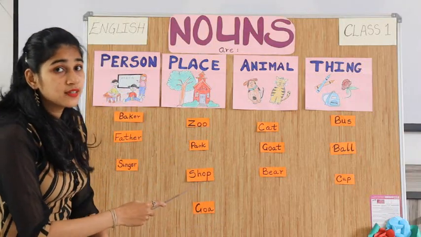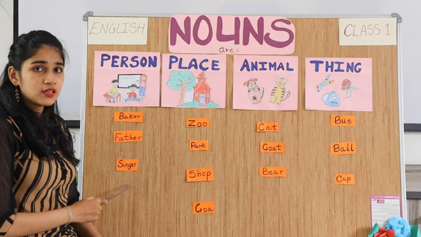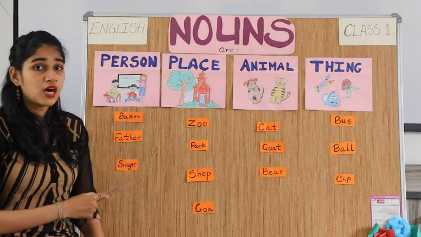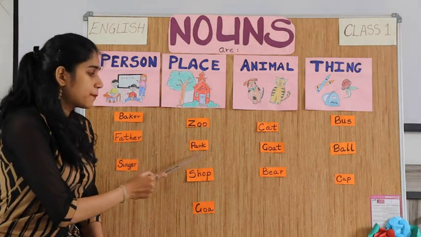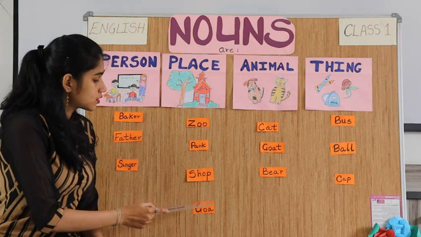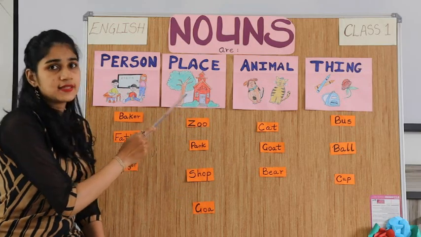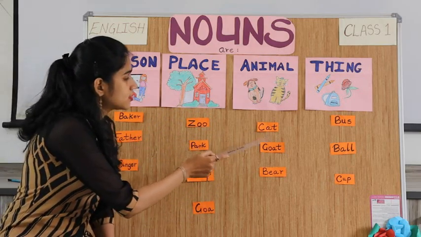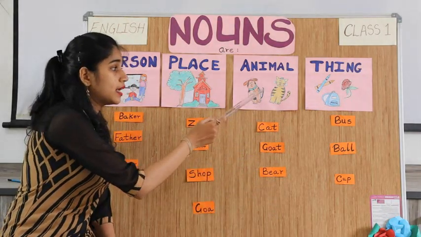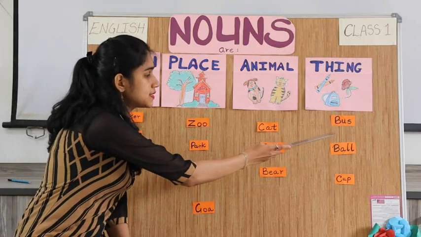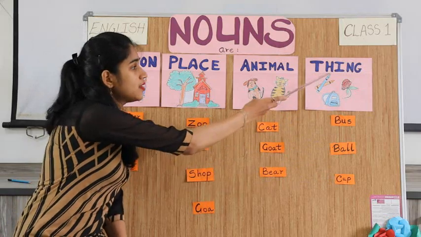Say all the nouns together again, children. Baker, father, singer. The naming words or the nouns for person. Zoo, park, shop, Goa. The naming words for place. Cat, goat, bear. The naming words used for animals. Bus, ball, cup. These are the naming words used for things.